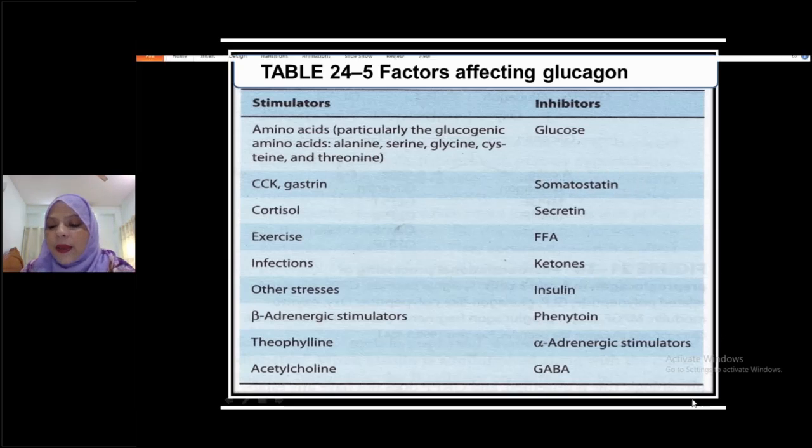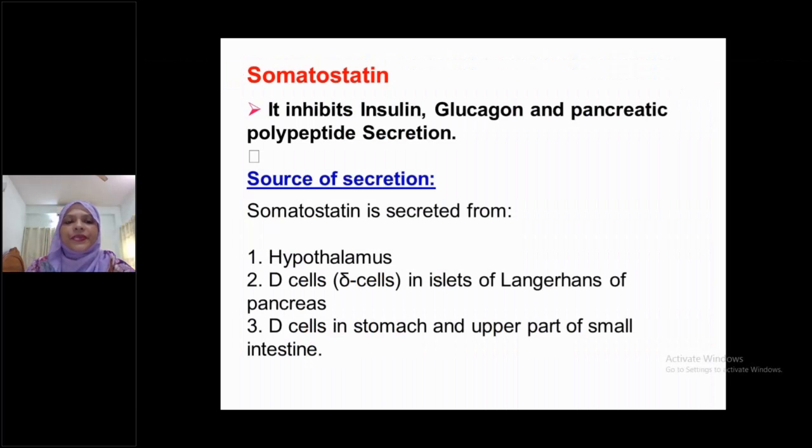Okay, these are the key points, the differences between the regulation of insulin secretion and glucagon secretion. Now, somatostatin, the last one. It inhibits insulin and glucagon. As you know, somatostatin inhibits two hormones, insulin and glucagon.